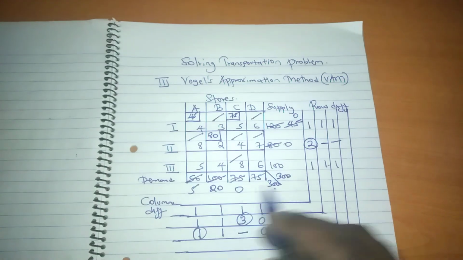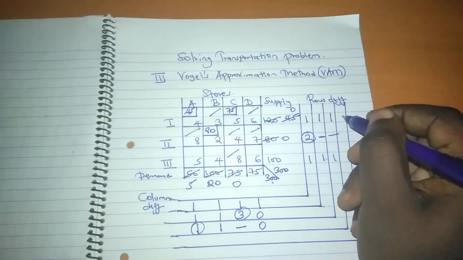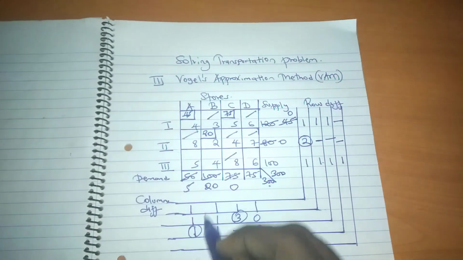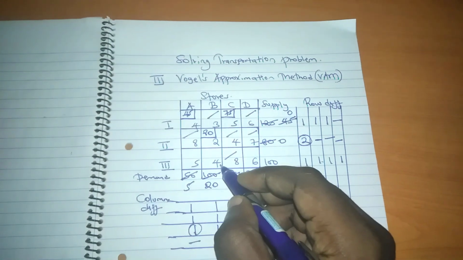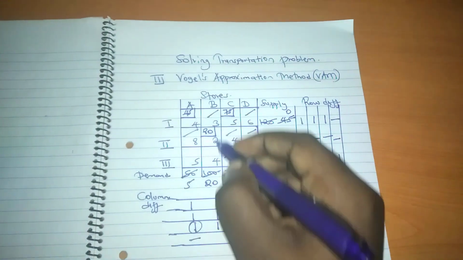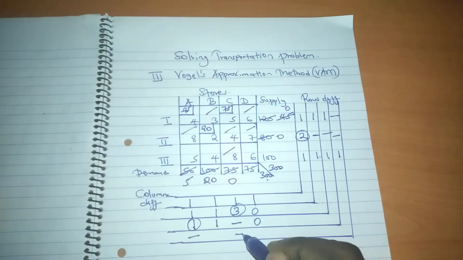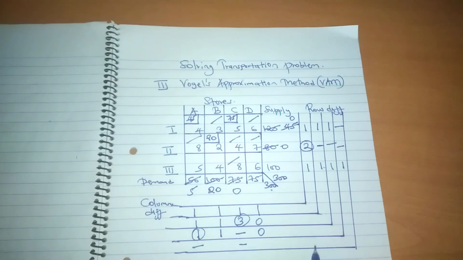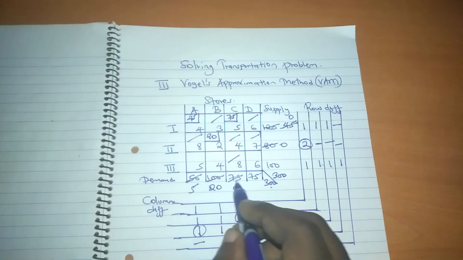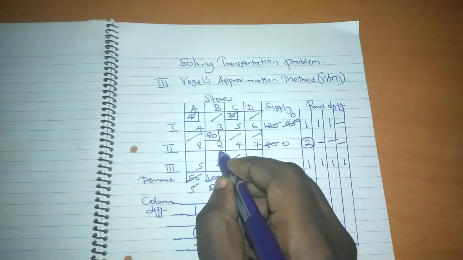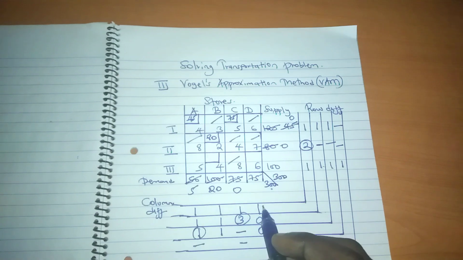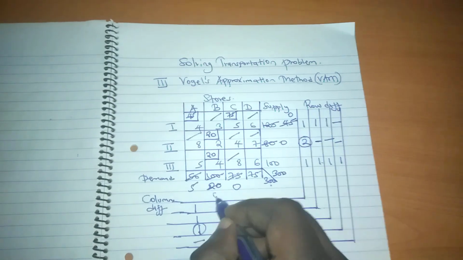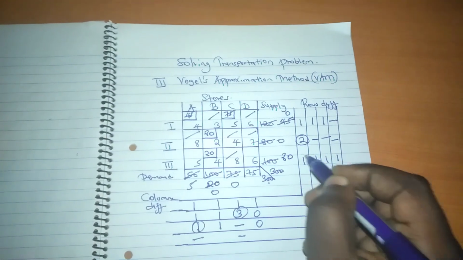Having done that, we do another row and column difference. So here we have dash, dash here. Here we have 1. Here is dash. Here's a dash. So basically what you do now, in this case, is we have these three boxes remaining. You take the lowest value, which is a 4. At 4 we have a 20 and a 100. The maximum you can place there is 20. Get a 0 here. This will be 80.